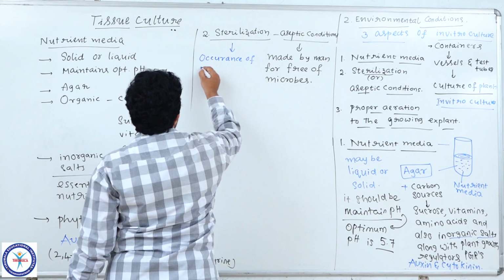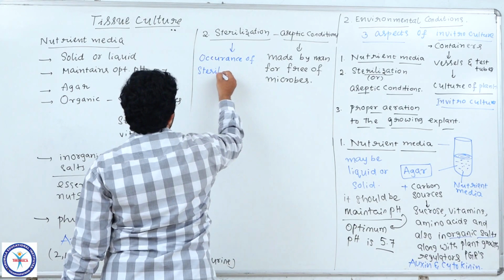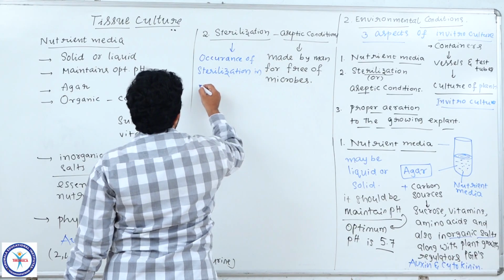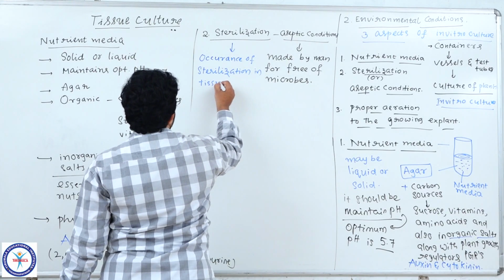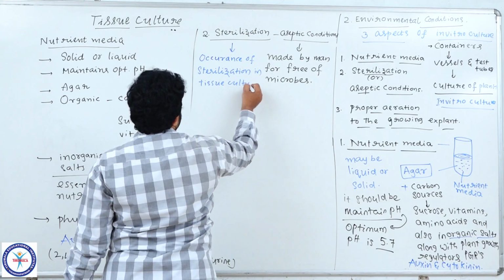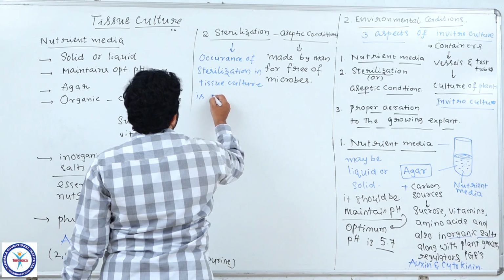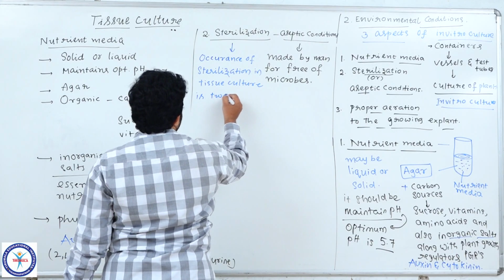Occurrence of sterilization in tissue culture. Note down, students, tissue culture sterilization is of two types.